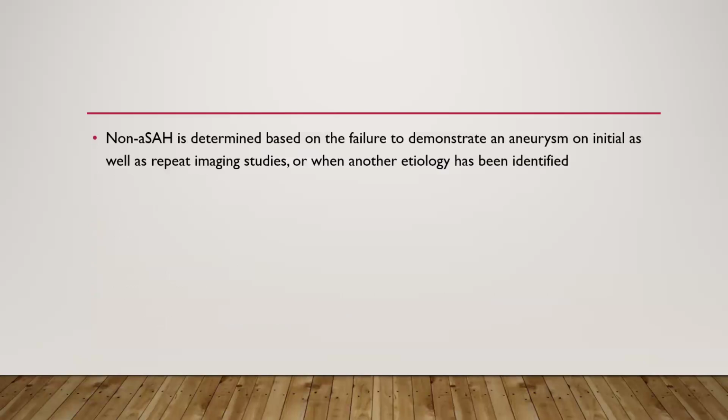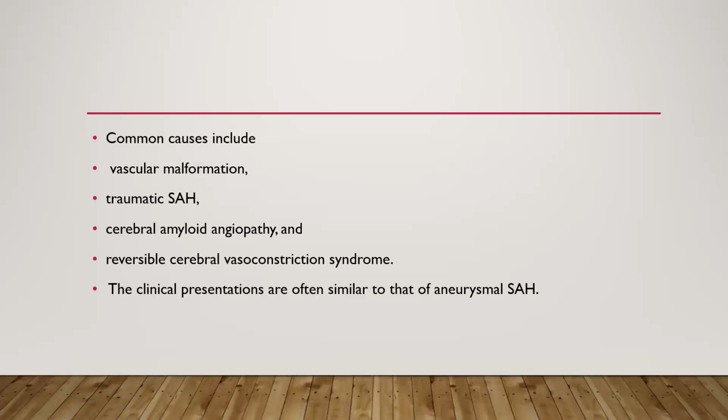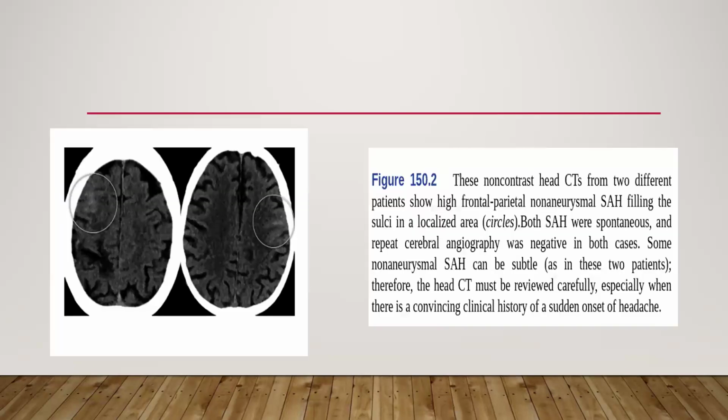So, non-aneurysmal SAH is determined based on the failure to demonstrate an aneurysm on initial as well as repeat imaging studies, or when another etiology has been identified. The common causes include vascular malformation, traumatic SAH, cerebral amyloid angiopathy, and reversible cerebral vasoconstriction syndrome. The clinical presentation is often similar to that of aneurysmal SAH.